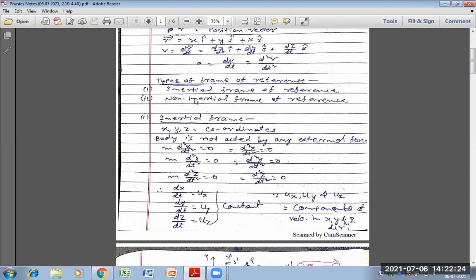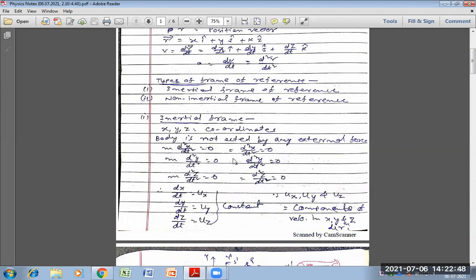Now, any coordinate system relative to which a body is in motion has coordinates x, y and z. If the body is not acted on by any external force, it means there is no force acting on the body, which means F is equal to 0.